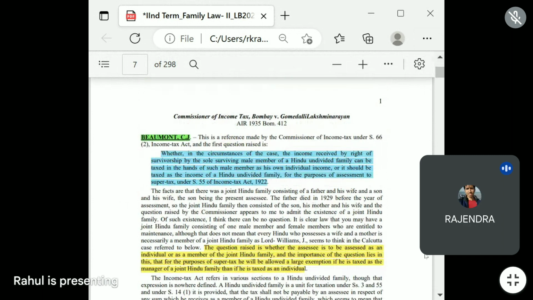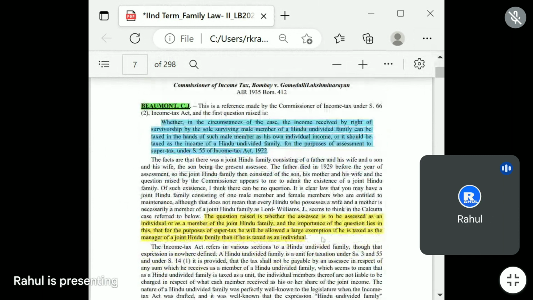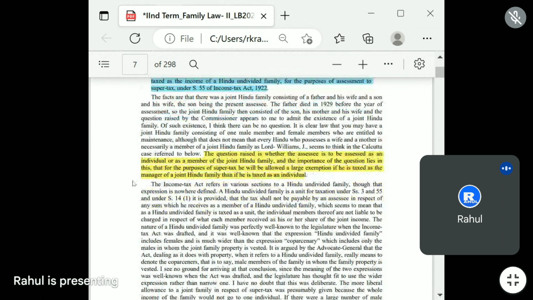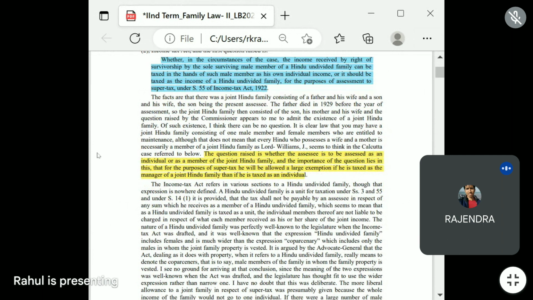From where? Yeah, I have done with the question raised before the High Court. Okay, like the first paragraph. Okay, so you can go onward to this case. Okay, the Income Tax Act, in the third para, na? Yeah, third para, the third paragraph, first line.